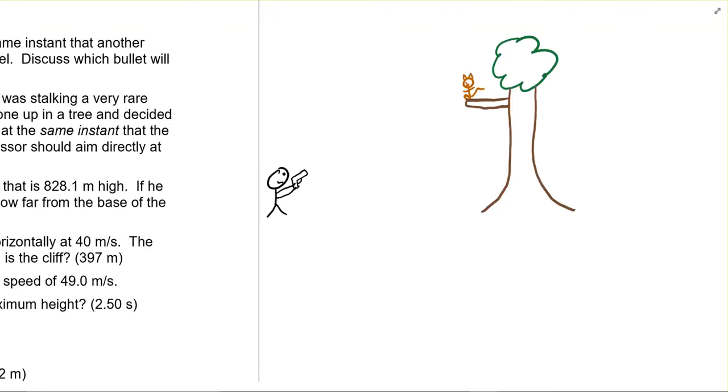The way we can think about this is, let's say I had a perfectly fast bullet that didn't drop at all, right? Well, in that case, it would make sense to point that thing directly at the monkey, right? There's no arc in that. Because pretty much the exact same moment that the monkey lets go of the branch, that bullet's going to be there. So that makes sense.